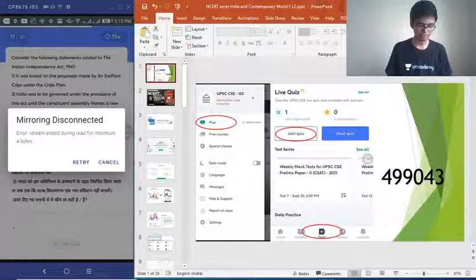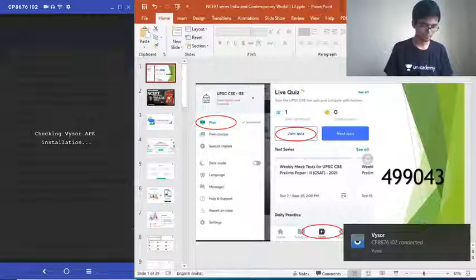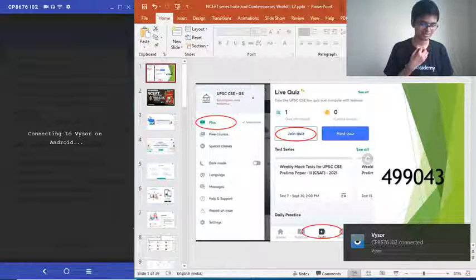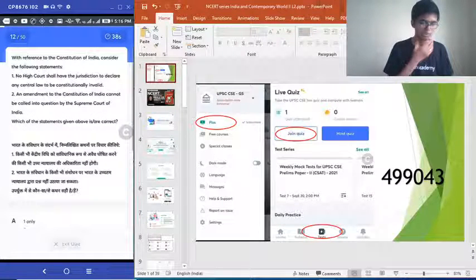Time's up. Correct answer option D. Nobody getting that right again. Moving to question number 12.